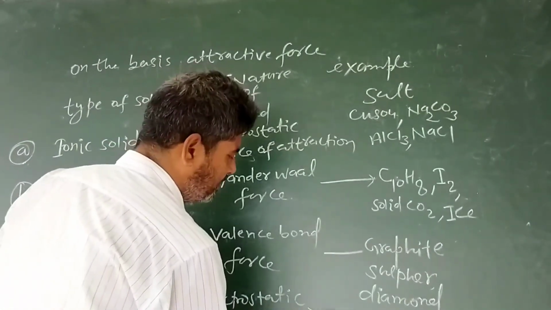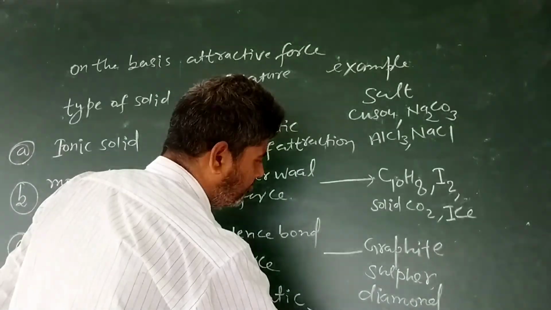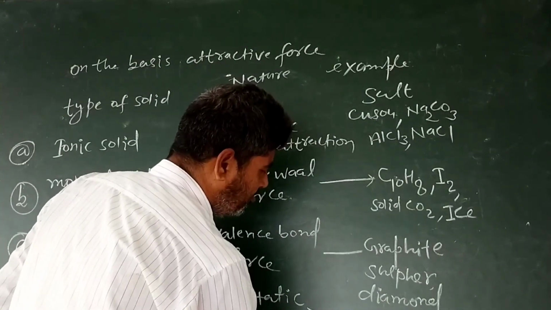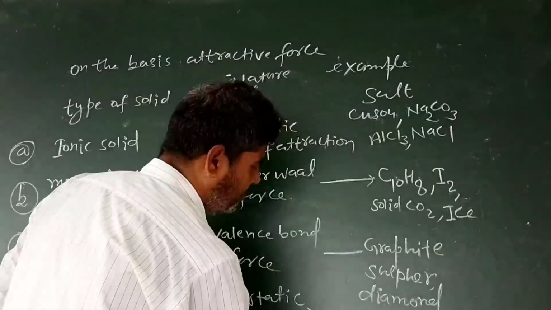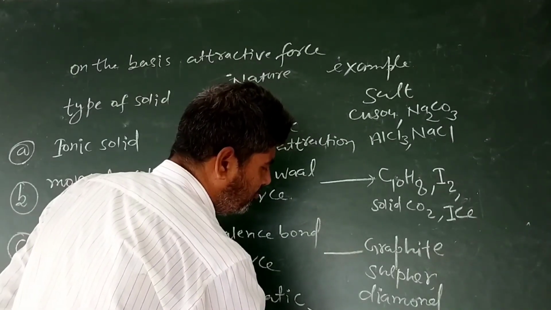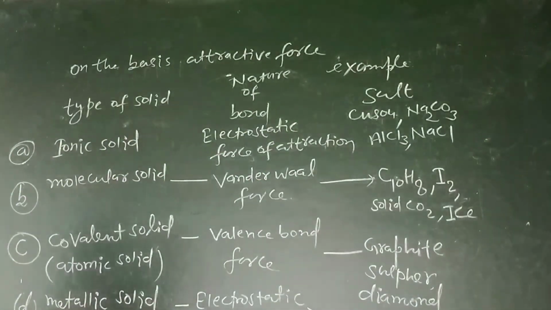Examples: metal and alloy, copper, silver, gold, Constantan, nichrome, etc.